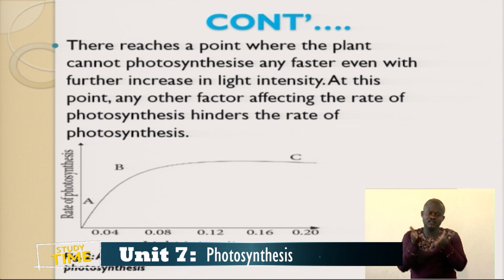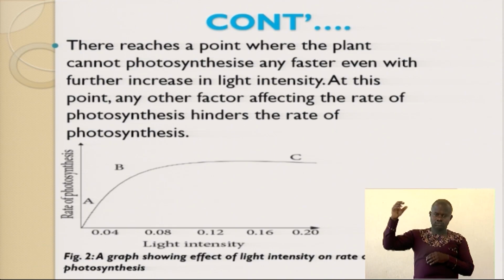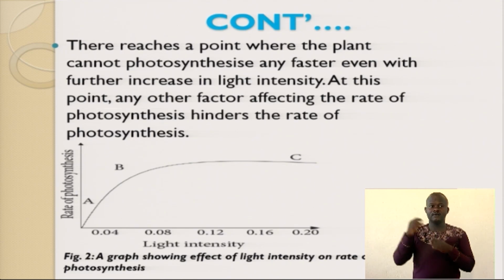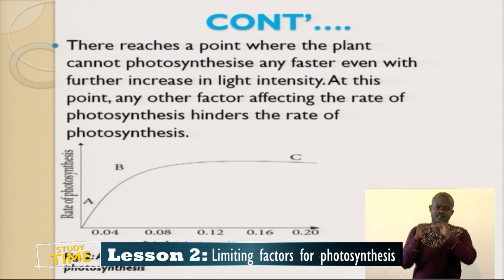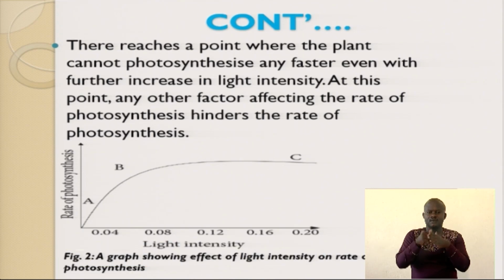So the graph shows the effect of light intensity on the rate of photosynthesis. As light is increasing, the rate of photosynthesis is also increasing. As you double the light intensity, you're also increasing the rate of photosynthesis. But it reaches where the light becomes optimum and the rate becomes stationary, no longer increasing.